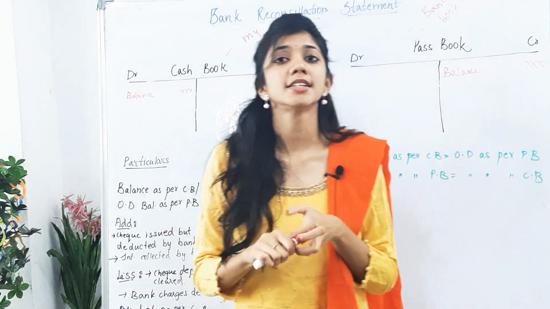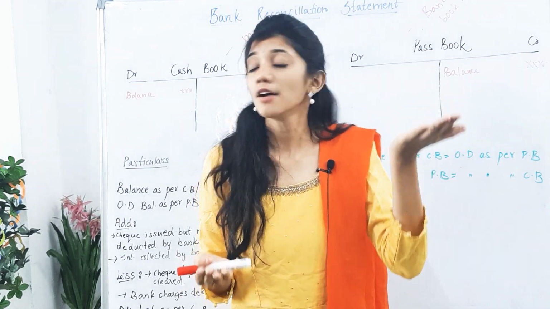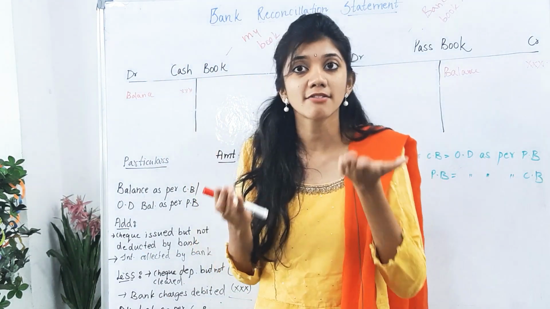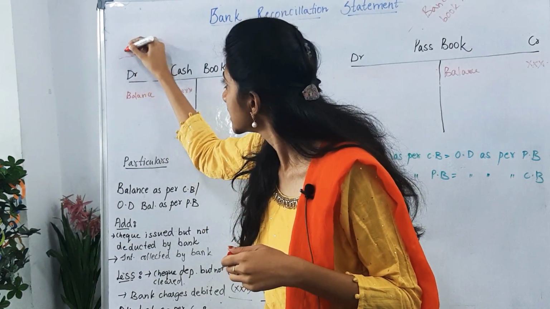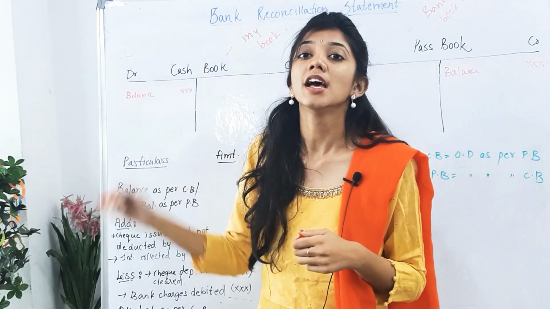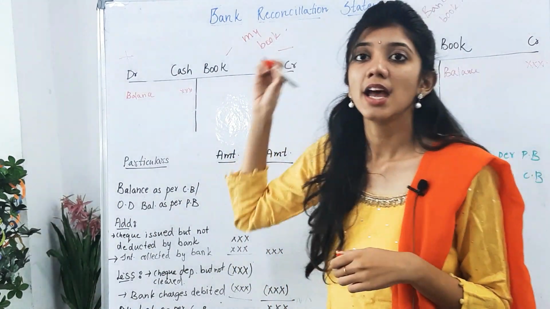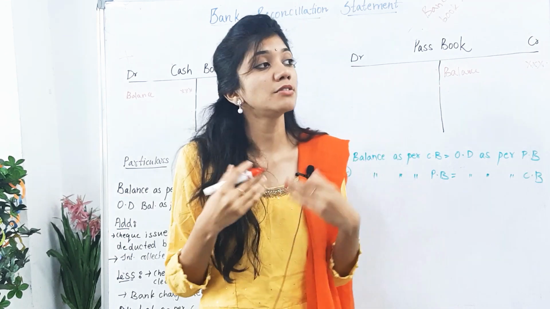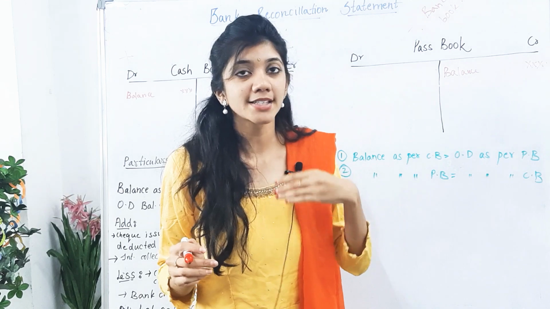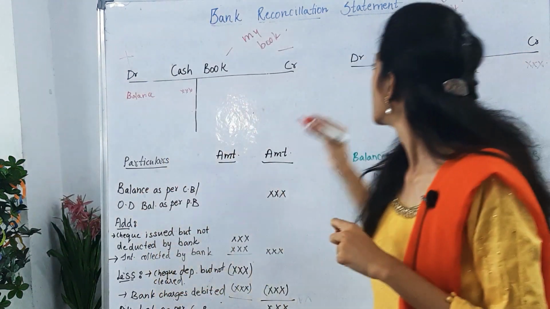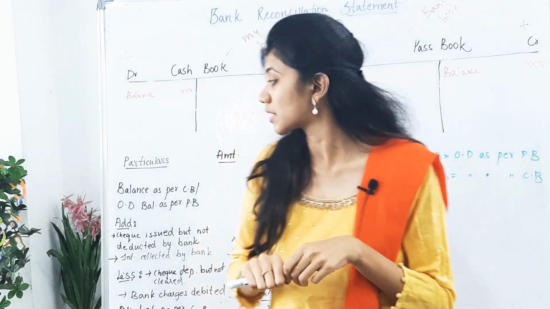And after this, whatever amount is increased in your account will be debited here because our asset is increasing. So if the amount is increasing in our account, that should be debited. If the amount is decreasing in our account, that should be credited. And in the same way, whenever our amount is increasing, their liability will be increasing, right? They need to repay us, right? So that should be credited. So plus here, minus here, okay.